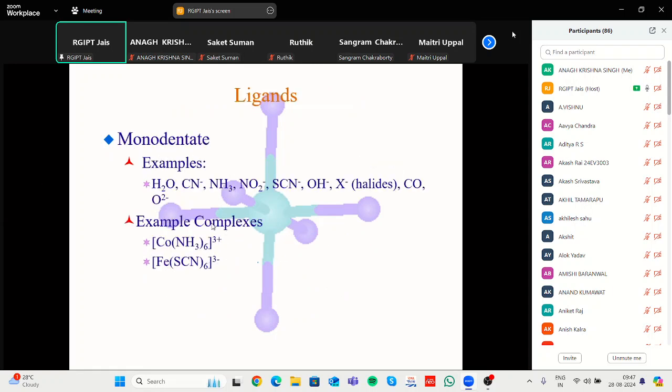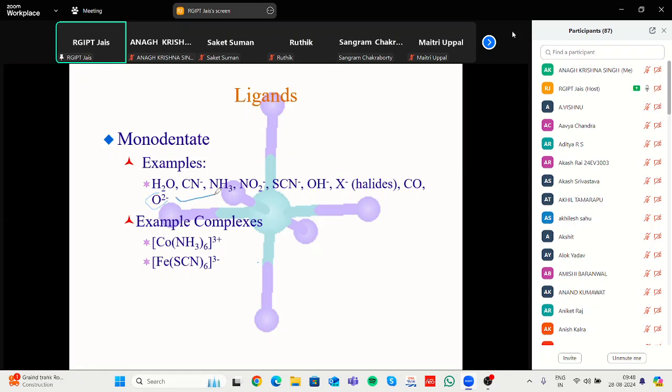In the case of a monodentate ligand, examples are water and CN minus. Here the oxygen is the only donating site. In this case the nitrogen is the donating site, only one site. Others are OH minus, SCN, halide, carbonyl, or peroxide.